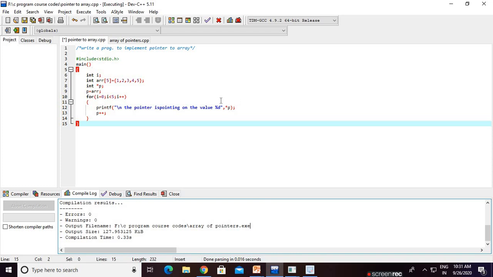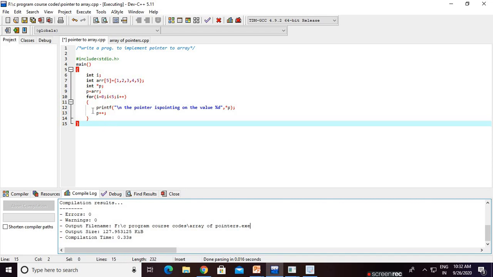As I already told you in my previous video, *p is accessing the value. For accessing we use the star, the dereferencing operator. We go to the memory address and then access the exact value. Here p is just pointing, but for access we use the star. That means we are printing the value of the array by using the pointer. So you write *p. Then we increment p, which means the pointer points to the next element. Then again p++, the pointer points to the next index.